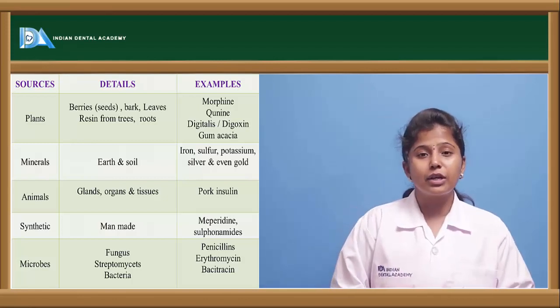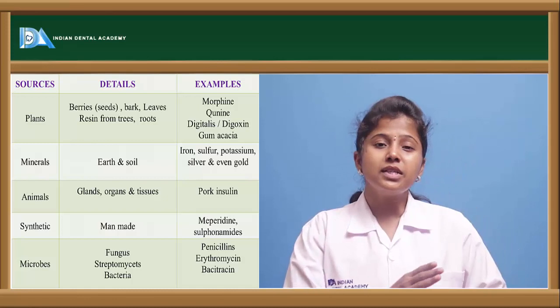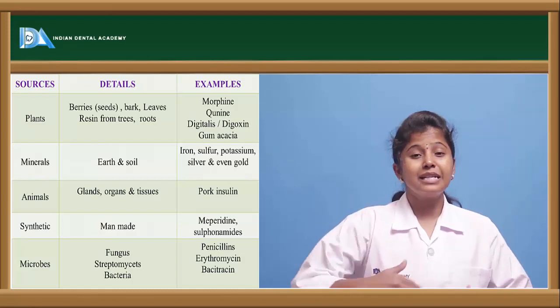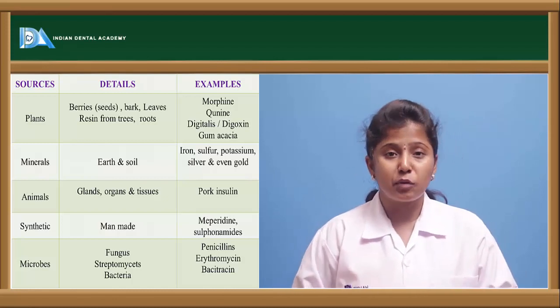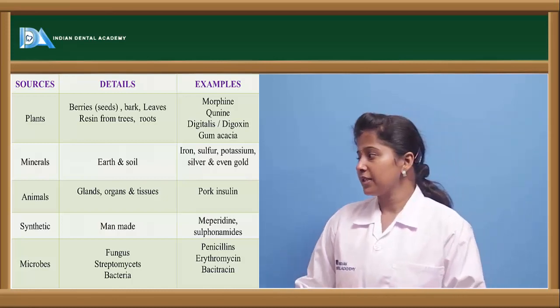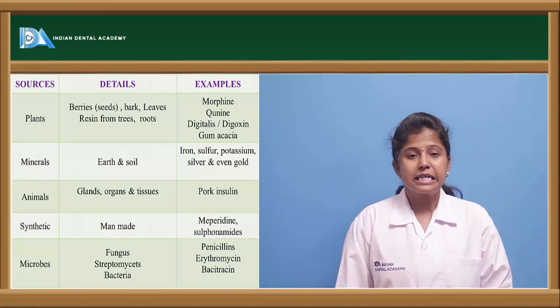So here if we take for example morphine, morphine is a naturally occurring plant compound. We are synthesizing morphine analogs for the better effect and better potency than morphine. So the examples include meperidine, sulfonamides.